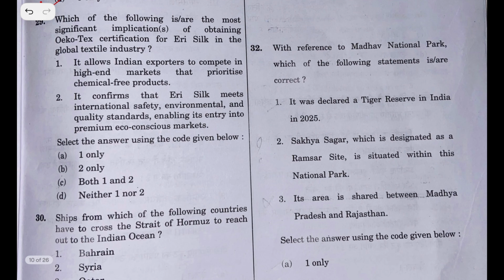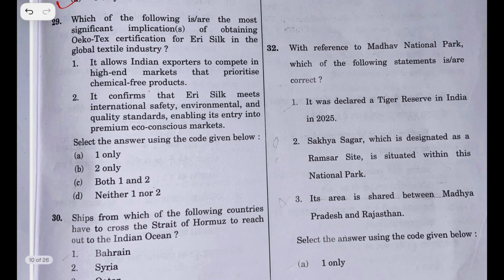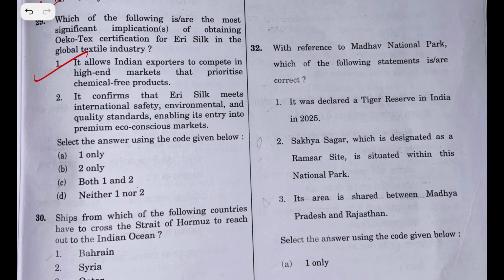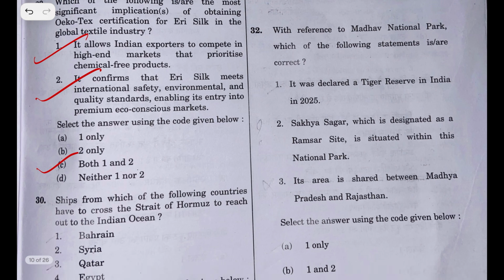Which of the following is the most significant implication of obtaining OEKO-TEX certification for Eri silk in the global textile industry? It allows Indian exporters to compete in the high-end markets that prioritize chemical-free production. Yes, it confirms that Eri silk meets international safety, environmental, and quality standards, enabling its entry into premium eco-conscious markets. Yes, both the statements are right. This is a current affairs based question.